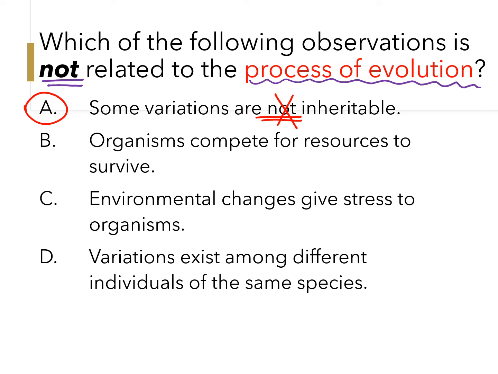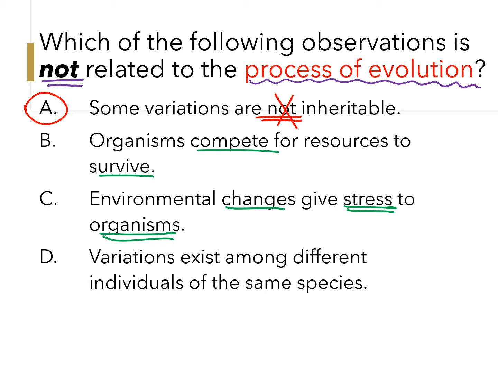Let's take a look at the other options. B, organisms compete for resources to survive. Yes, this is correct, because Darwin suggested that organisms struggle for existence. They compete. C, environmental change gives stress to the organisms. Exactly.